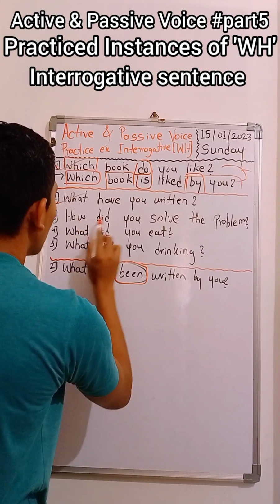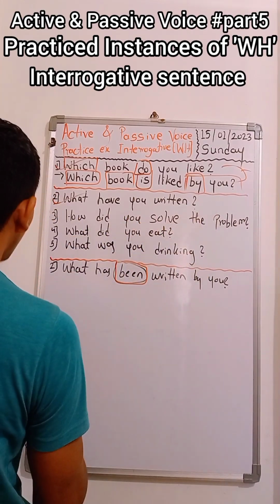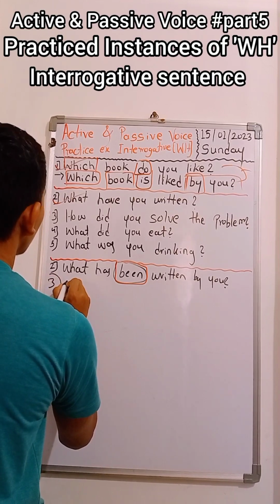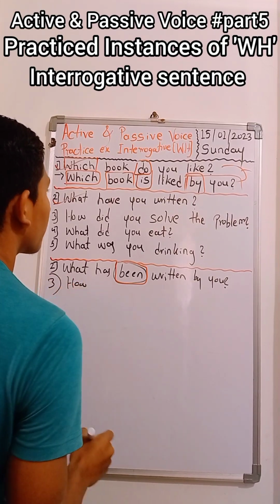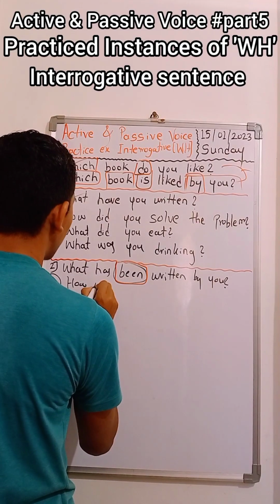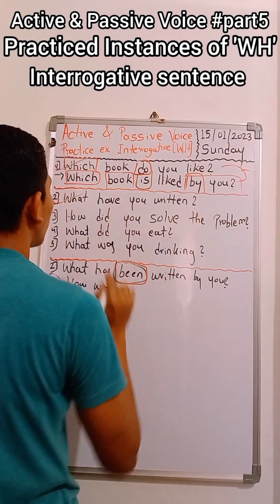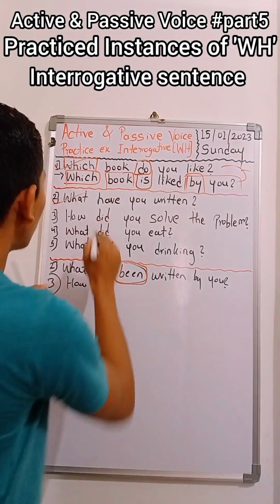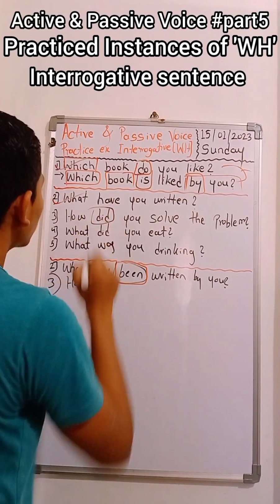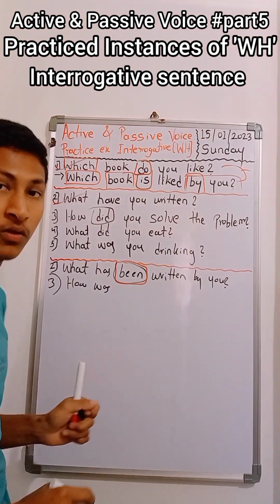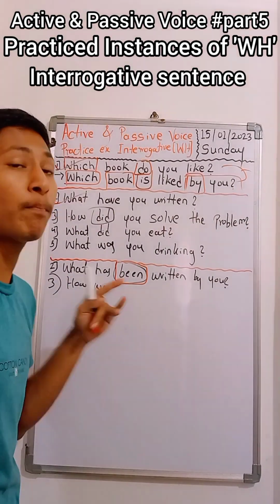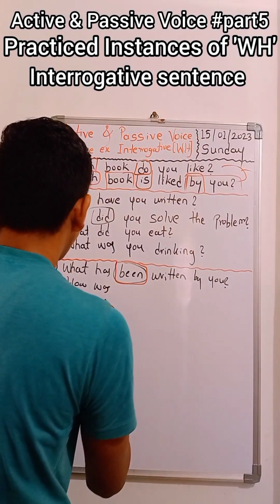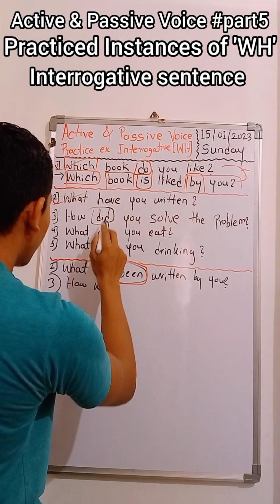The third one: how did you solve the problem? So the answer becomes: how was, just because this is in the simple past. So you have to replace did and take was in its place. Was is the past continuous tense auxiliary verb, so we have to take it here by replacing did.